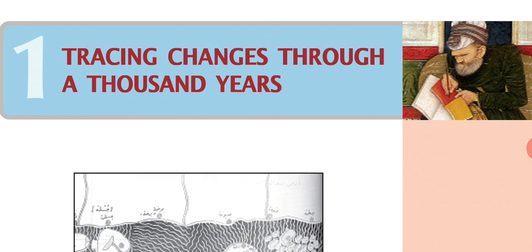So the period from the 8th century to the 18th century is known as the medieval period. The changes which happened in our country during that time, we have to read in this chapter.